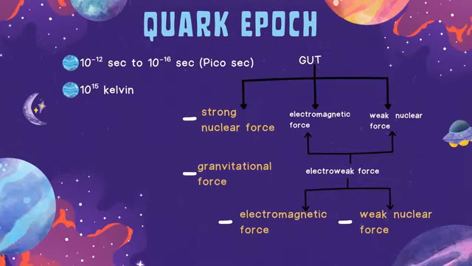Next we have the quark epoch. This lasted 1 picosecond, which is basically 10 to the power minus 12 seconds, to 10 to the power minus 16 seconds. The temperature was 10 to the power 15 Kelvin. Here all the fundamental forces of nature have separated. So we can see there is the strong nuclear force, the gravitational force, the electromagnetic force, and the weak nuclear force.